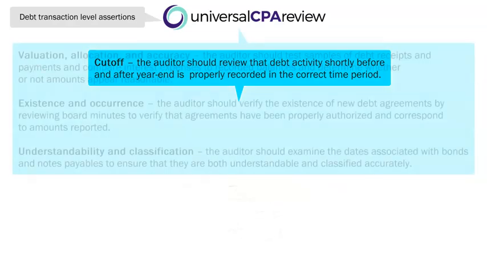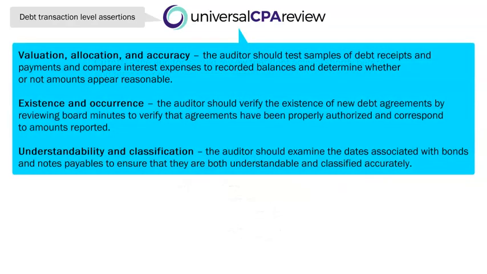Valuation, allocation, and accuracy. So the auditor is going to make sure that items related to the income statement correspond with properly associated and properly valued source documentation. So what typically would we see associated with items that would be reported on the income statement associated with debt? That's going to be interest, right? Interest expenses are typically going to be associated with borrowing money, right? If the client is raising cash through debt financing, then typically they're going to see interest expenses associated with paying back that principal.